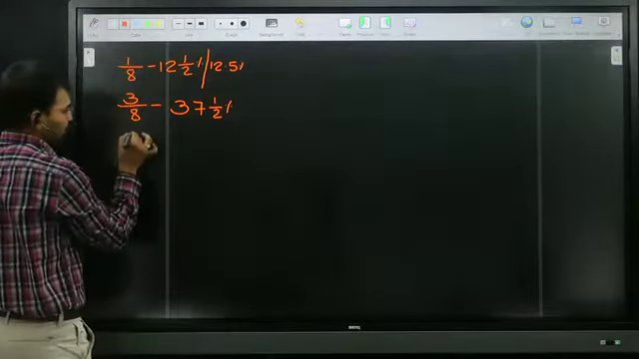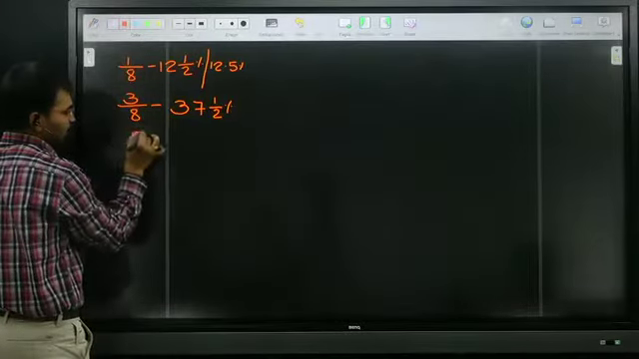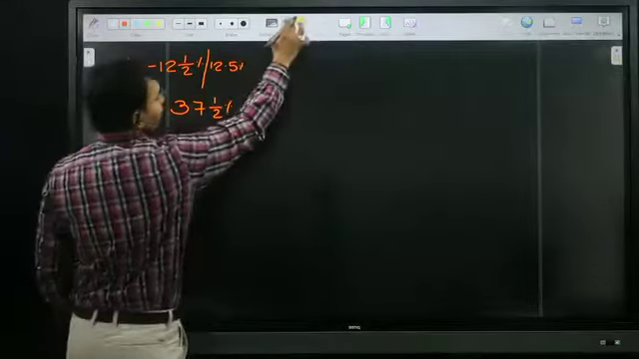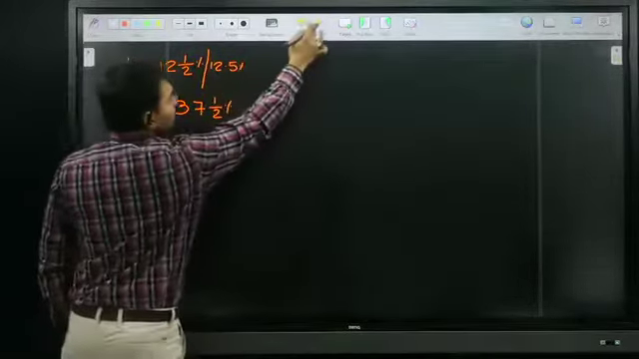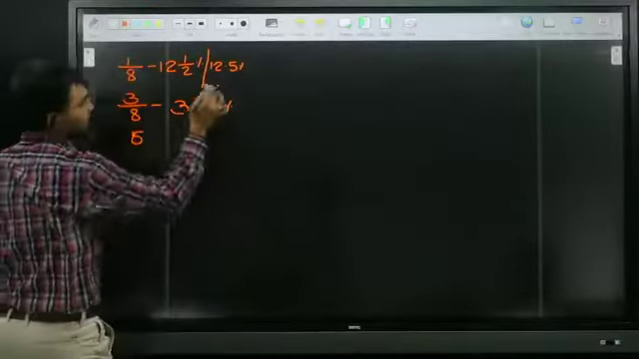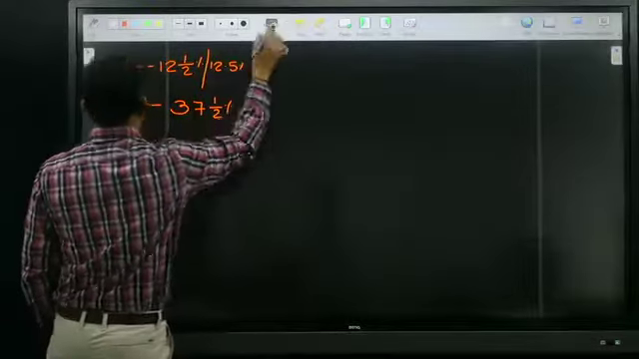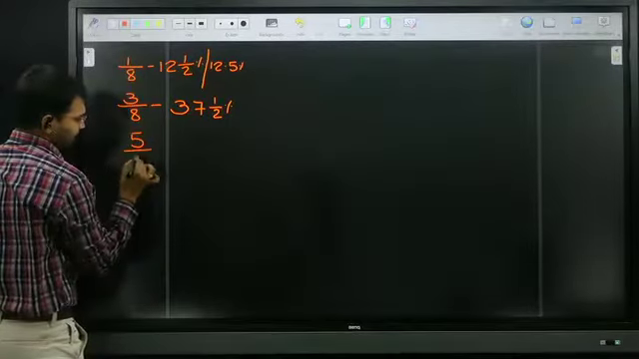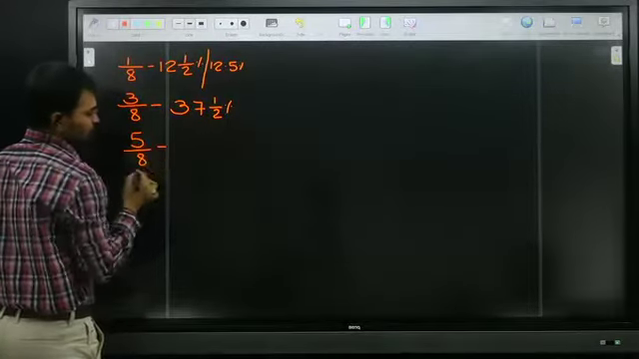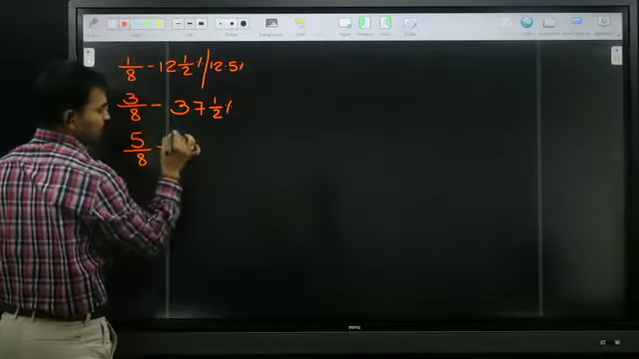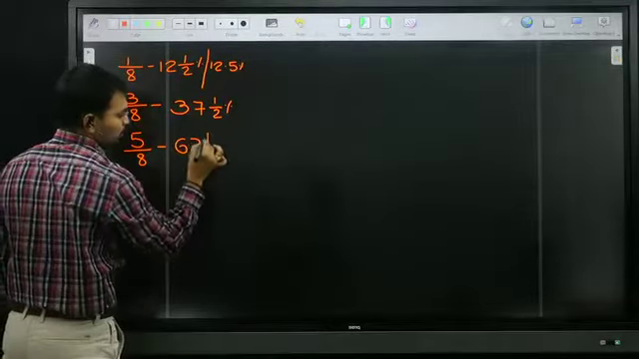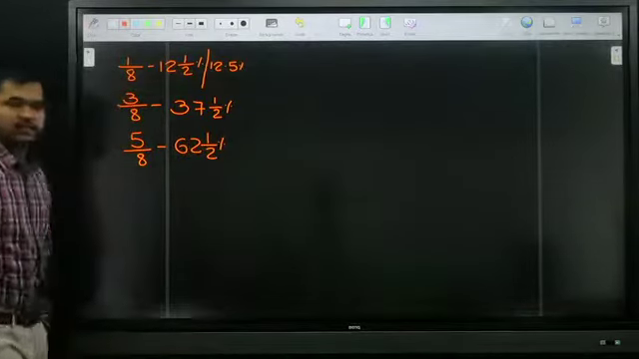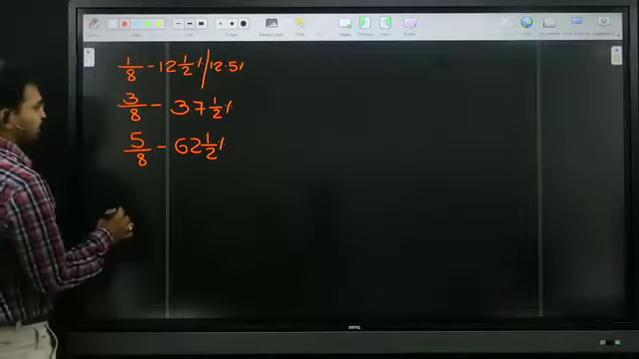Next, is 4 by 8 needed? No, because 4 by 8 is nothing but 1 by 2. We know 1 by 2 already. So I go for 5 by 8 directly. 12 5 times is 60. 5 halves is 2 and a half. So 62 and a half.